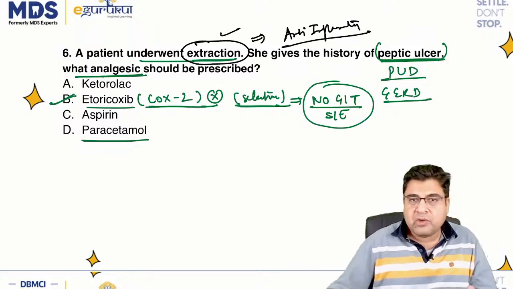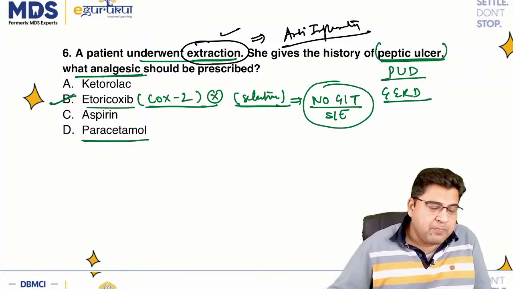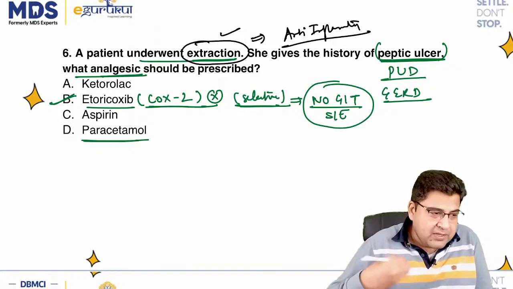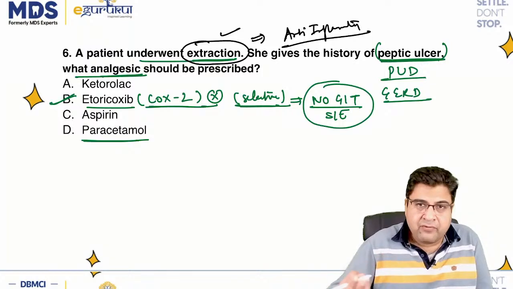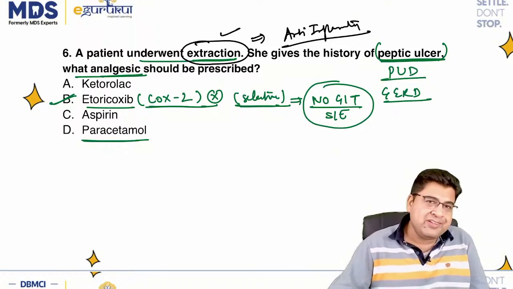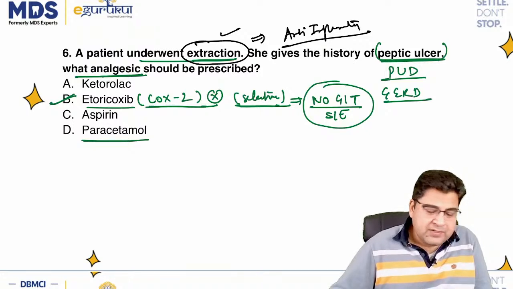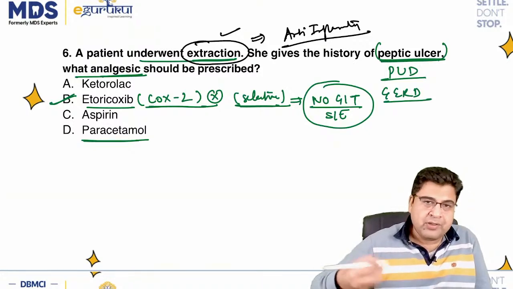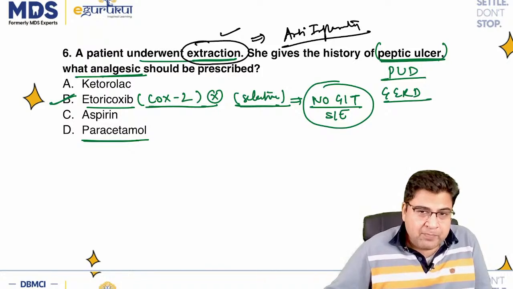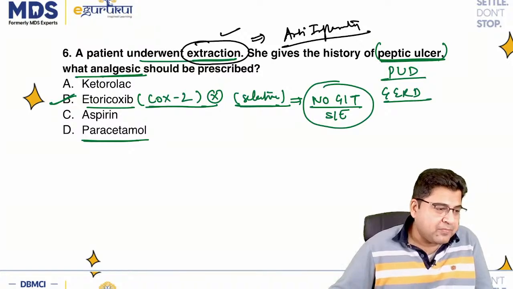This is what I discussed, because during extraction we can have inflammation also, and paracetamol is not a good drug to treat pain and fever during inflammation. Inflammation can lead to pain and fever, and paracetamol cannot be given for the pain and fever due to inflammation. Paracetamol is not effective if inflammation is present. That's why I'm choosing etoricoxib here, right? So we can rule out paracetamol on the basis that the patient is undergoing extraction, maybe some infection is there, maybe some inflammation is there, and paracetamol cannot treat the pain and fever due to this inflammation because paracetamol does not have any anti-inflammatory property.